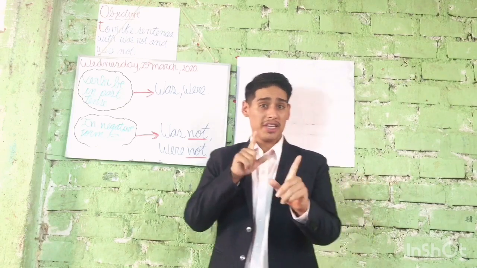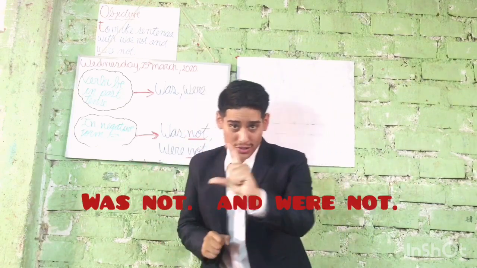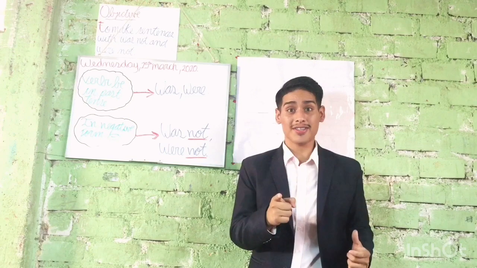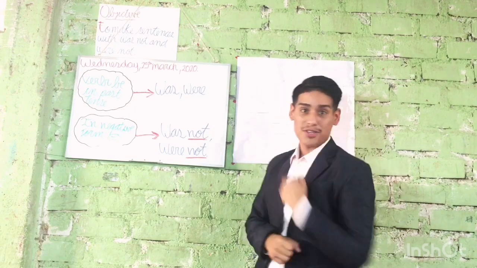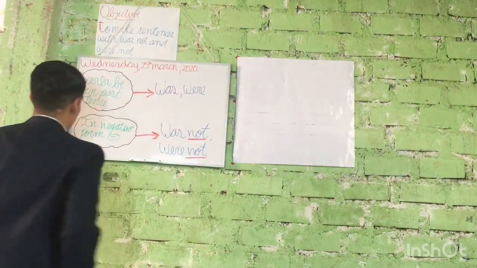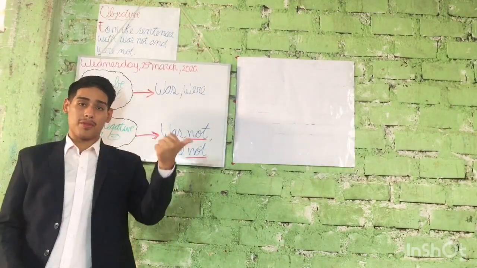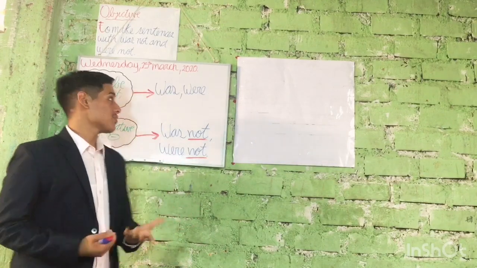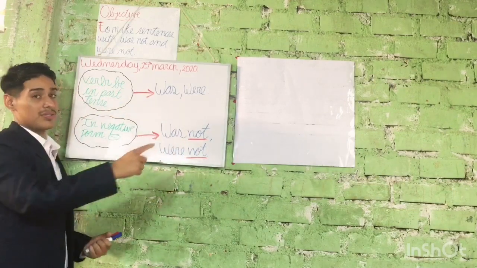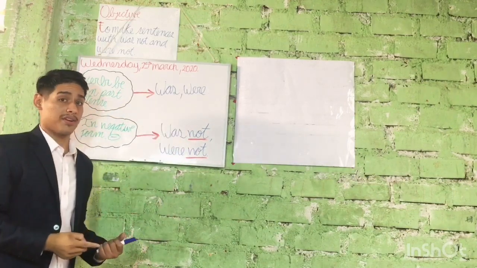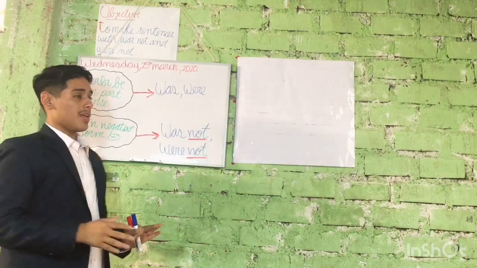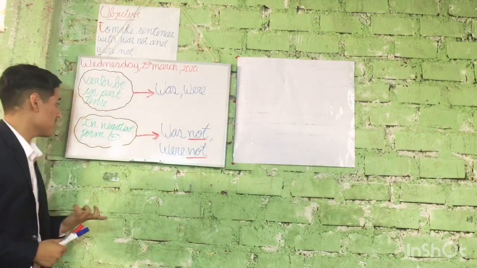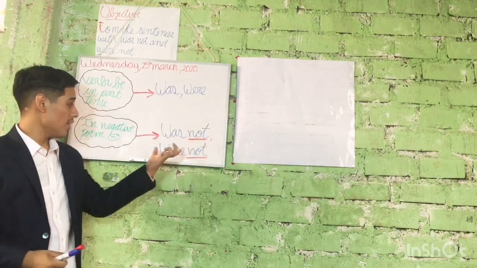Okay, the class of today is about was not and were not. Are you ready to start? Yes? Okay, let's go. So, guys, in a class before, we mentioned the verb in the past, that is was and were, right? You remember? So now it is the same but in a negative form, that in this case is was not and were not.